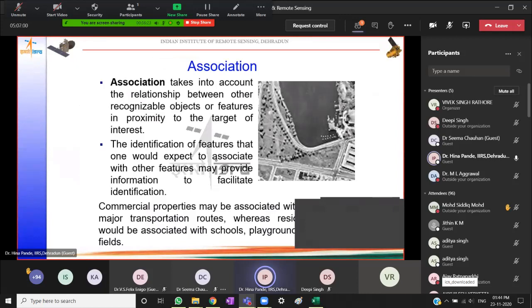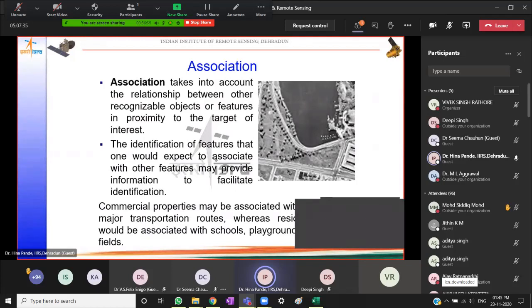Then comes the element of association. Now, association is a relational character, meaning that this takes into account the relationship between recognizable objects or features in the proximity of the target or feature of interest. For example, we usually associate certain features with certain other features. For example, if I take built up